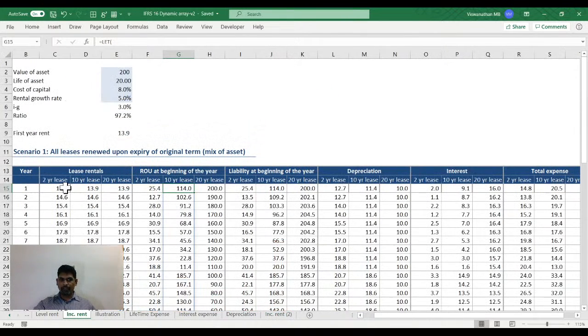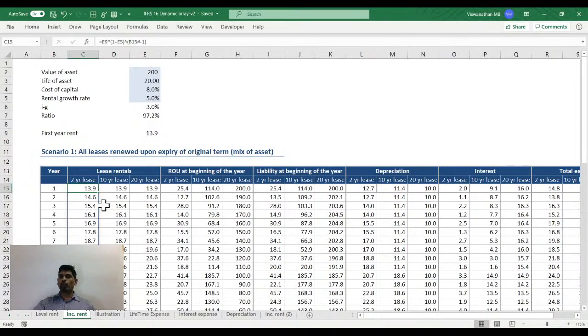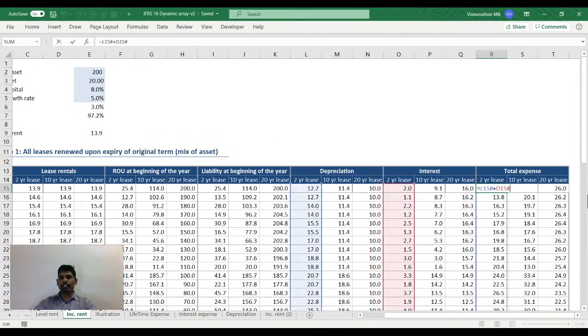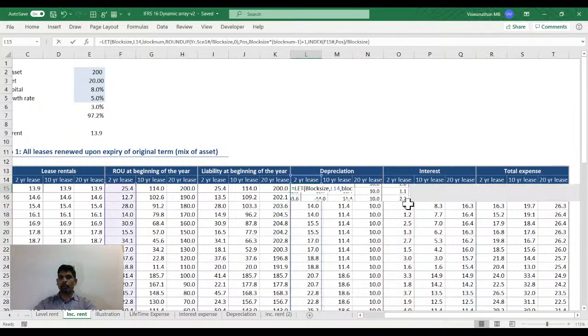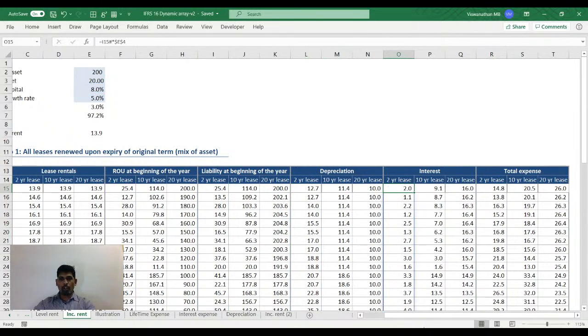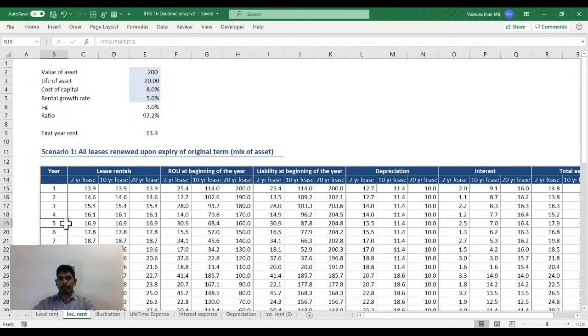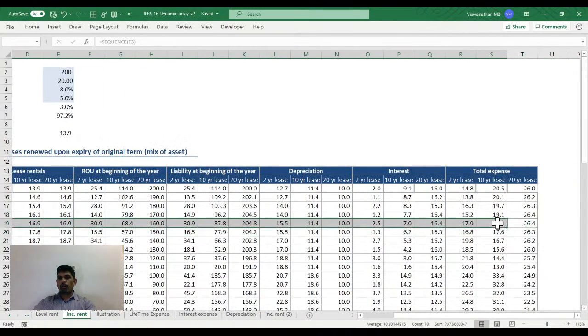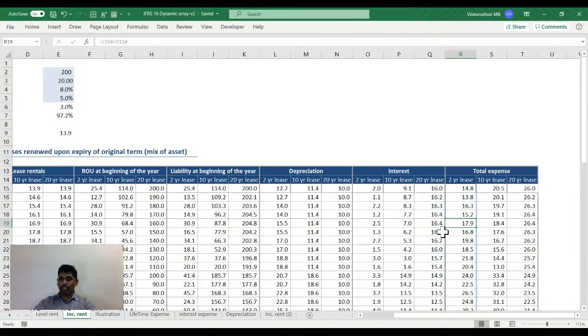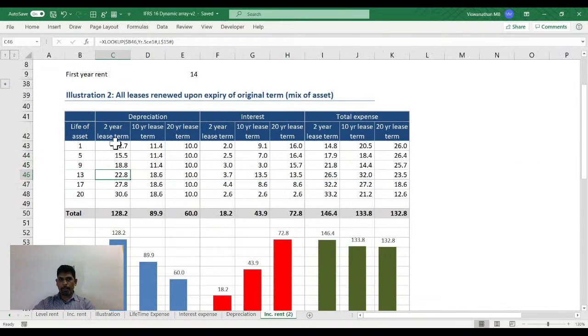I have pulled out the data, because in the first year, if it's a 2-year lease, you will be recording a total expense of 14.8, of which depreciation will be 12.7 and interest will be 2. On a 5-year asset, you will be showing 17.9 as a total expense, and 15.5 of that would be the depreciation. On that basis, I have created this here.